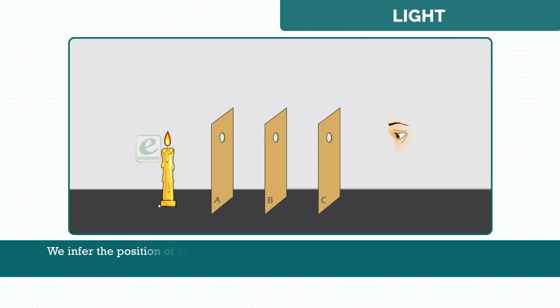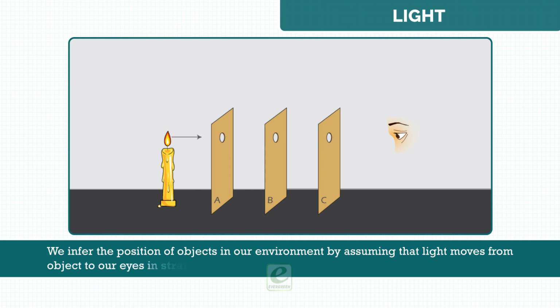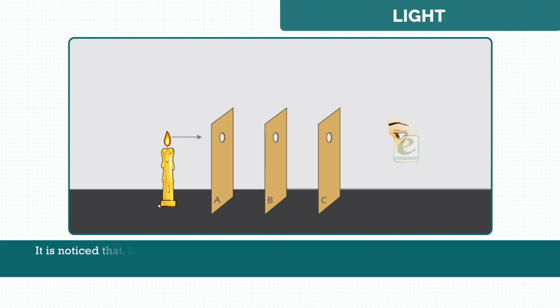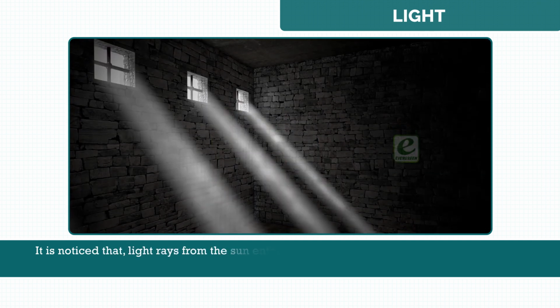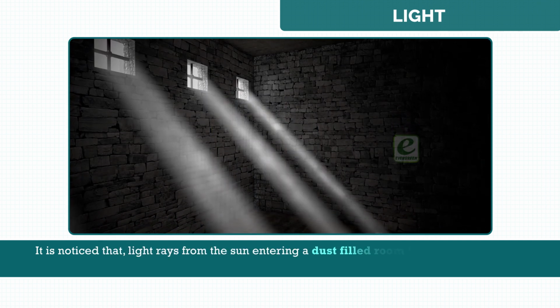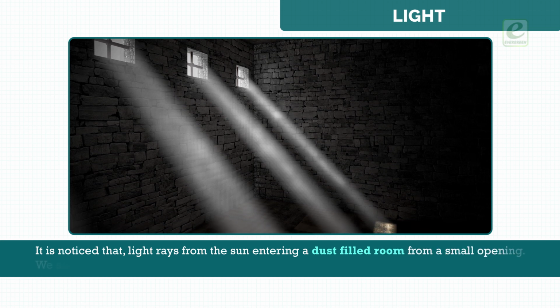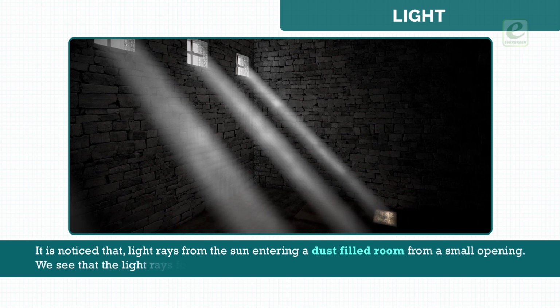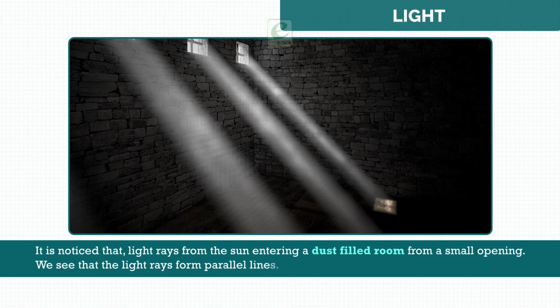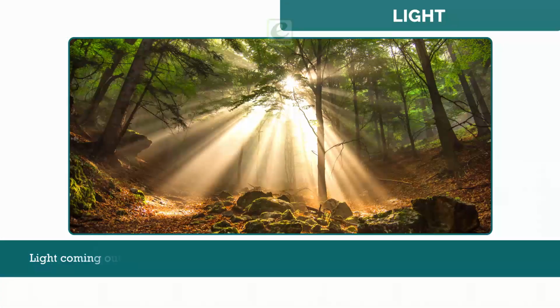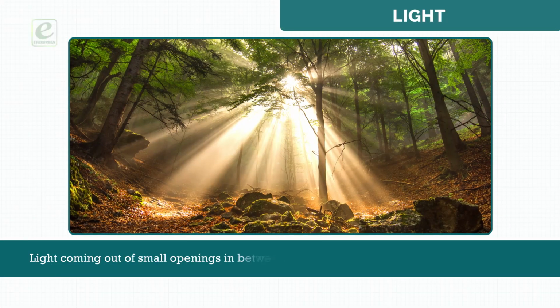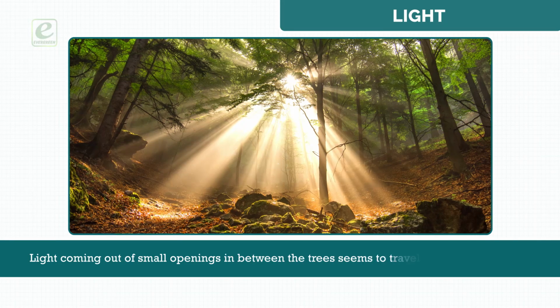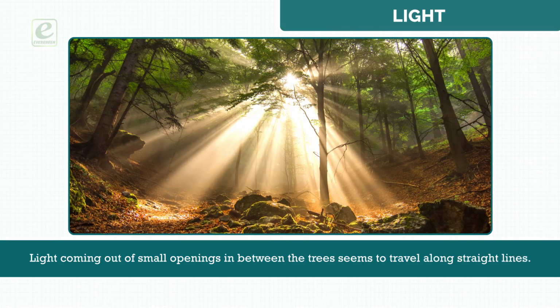We infer the position of objects in our environment by assuming that light moves from object to our eyes in straight-line paths. It is noticed that light rays from the sun entering a dust-filled room from a small opening form parallel lines. Light coming out of small openings in between the trees seems to travel along straight lines.